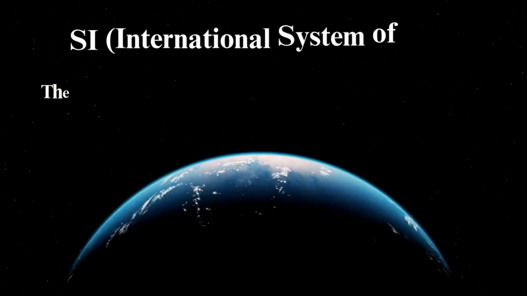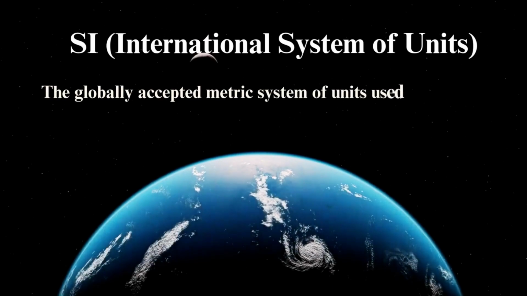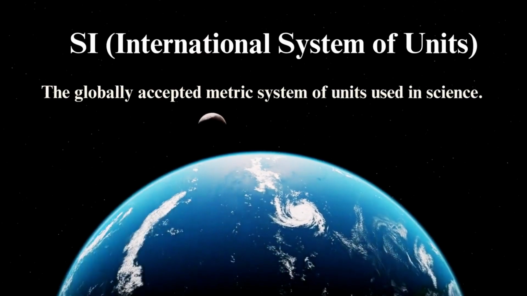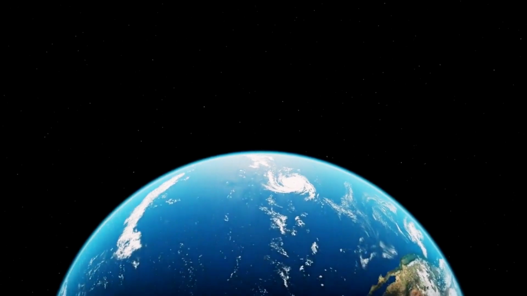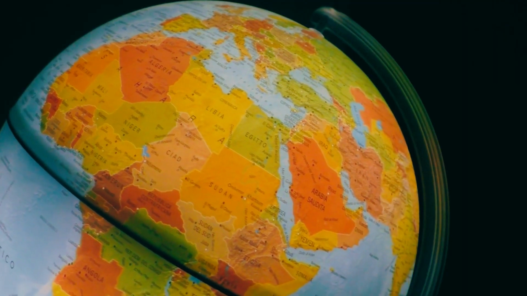To prevent confusion, scientists around the world follow a unified standard known as the International System of Units, or SI units. The SI system ensures that every laboratory, whether in Paris or Tokyo, speaks the same quantitative language.